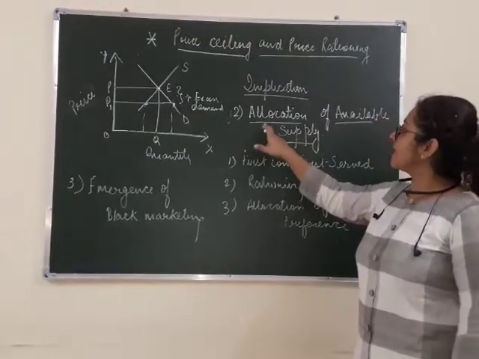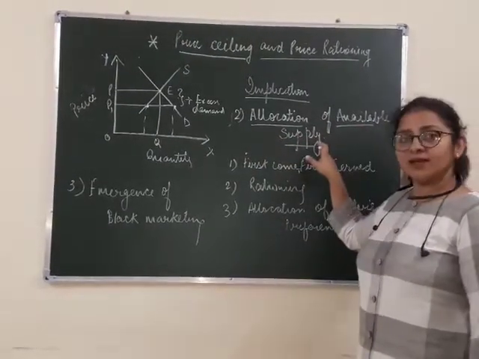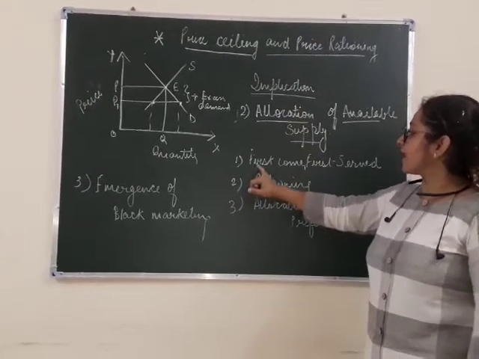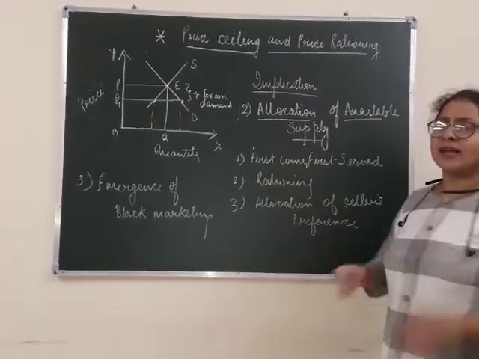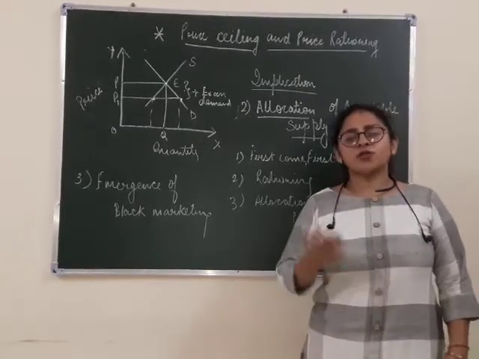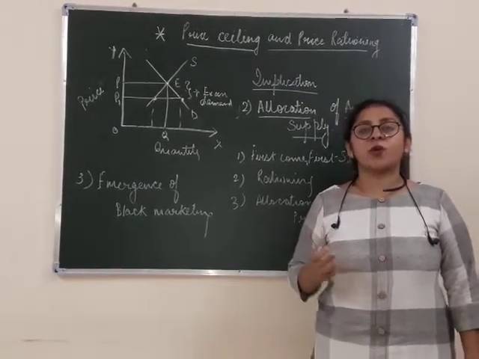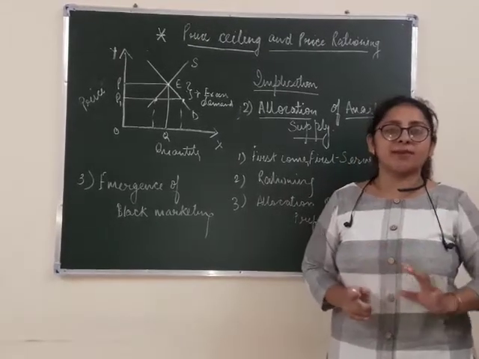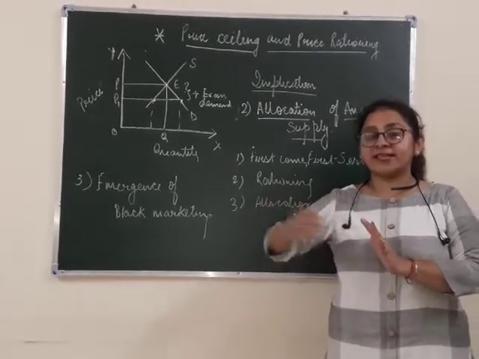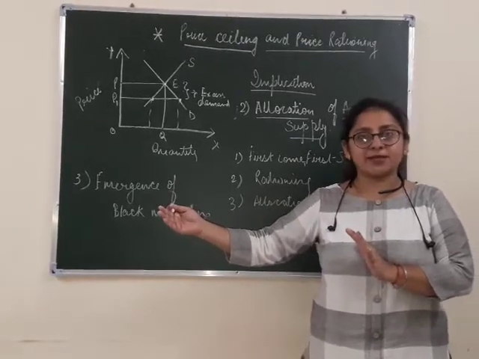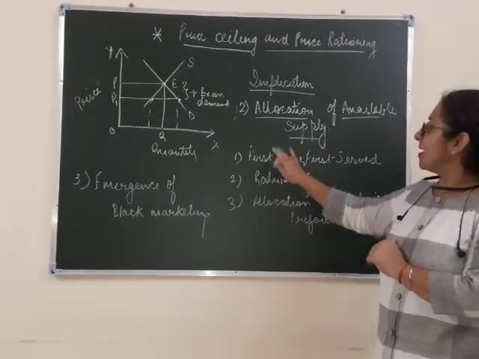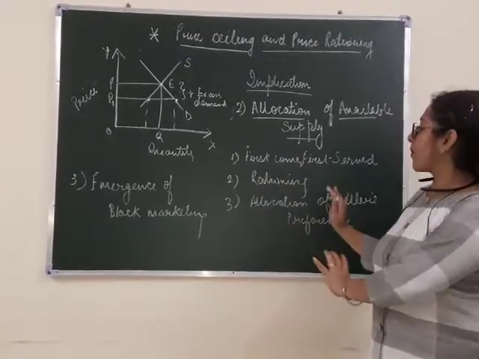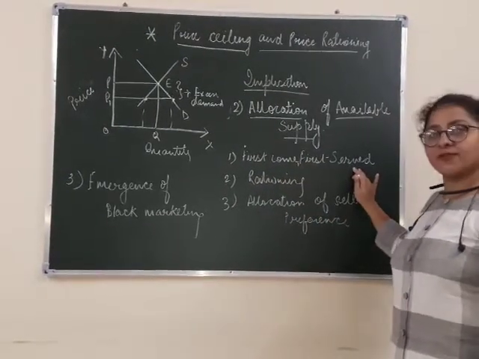Now the second point is allocation of available supply. Under this, we will study the first heading, first come, first served. Let me explain. As you have already seen in the ration shops, whichever consumer goes first gets the ration items. The rest have to wait for the items. So this is also the first condition. In this condition, under price ceiling, only a few people get the products. First come, first served.